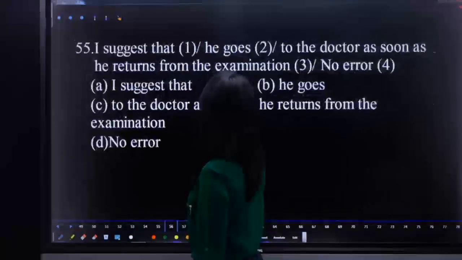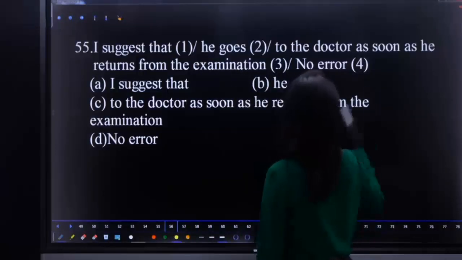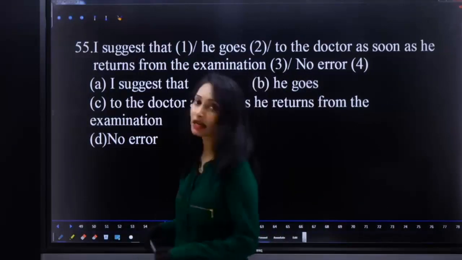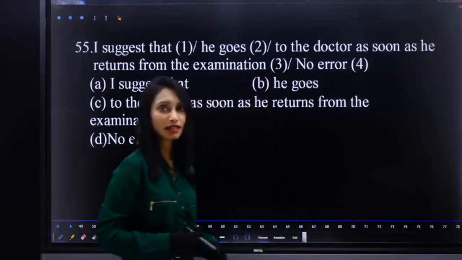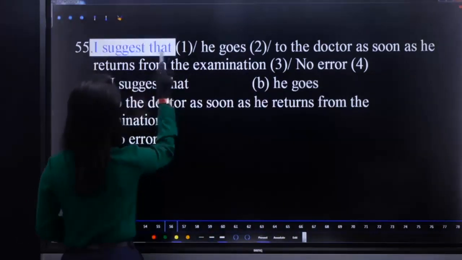I suggest that he goes to the doctor as soon as he returns from the examination. What is the error?